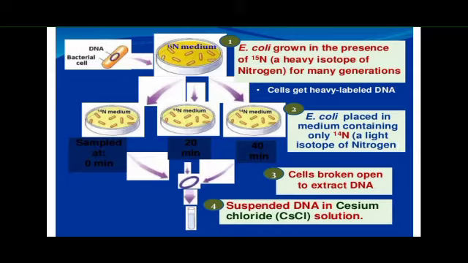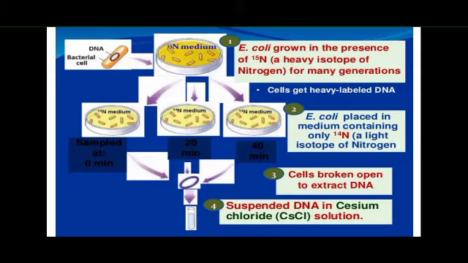So they extracted and analyzed the DNA molecules through cesium chloride density gradient centrifugation. These centrifugation results are based on the density of the DNA molecule.